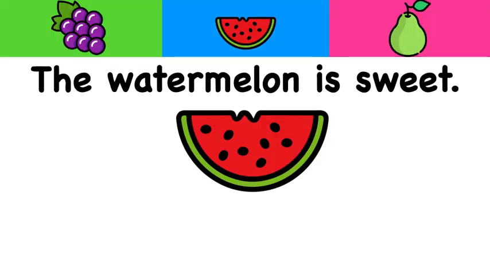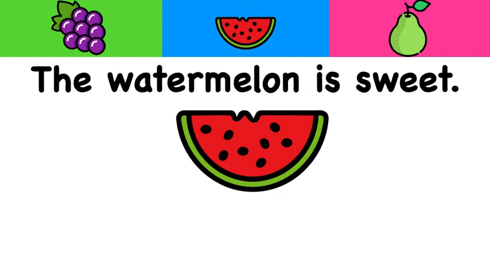So how would we say in Hindi, the watermelon is sweet? The watermelon is sweet. I'm going to give you a few seconds to think about it and say it out loud. Okay, so you know what watermelon is. We just practiced it. Watermelon is tarbooj. And what about sweet?